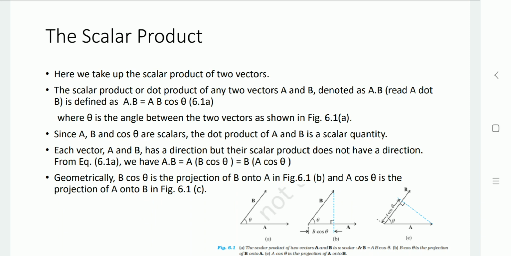Another way we can do that is A cos theta into B. For that, as you can see in diagram C, from the magnitude of vector A we align it on vector B, which gives us A cos theta. So the magnitude of B into the magnitude of A cos theta. Both will give you the same result. So we can perform A into B cos theta or B into A cos theta.